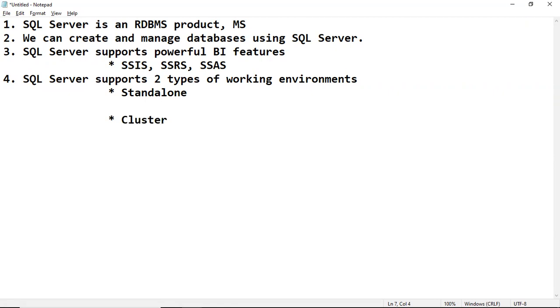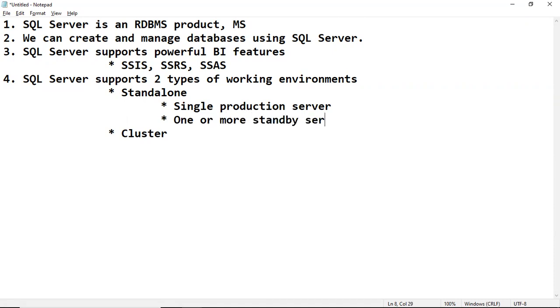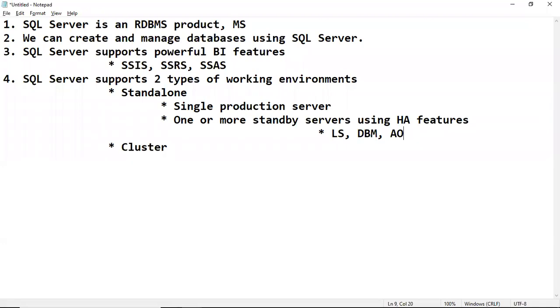In a standalone environment, we can maintain a single production server, and one or more standby servers using high availability features like log shipping, database mirroring, and Always On. We'll see these again later in detail.